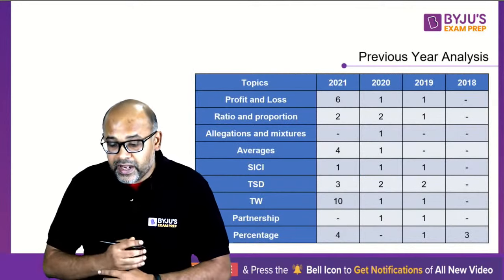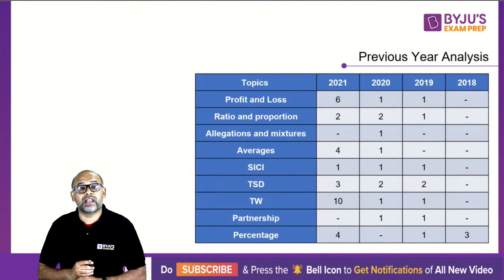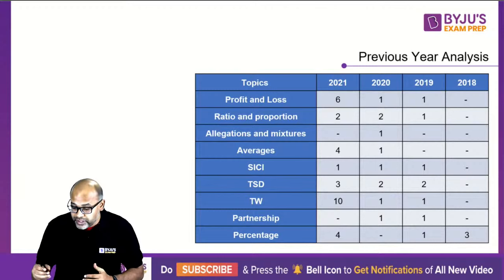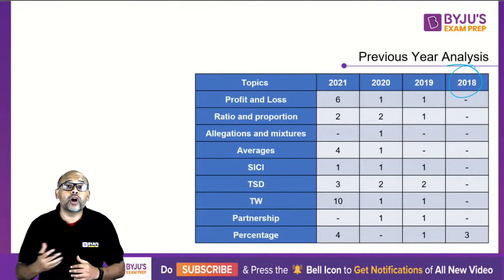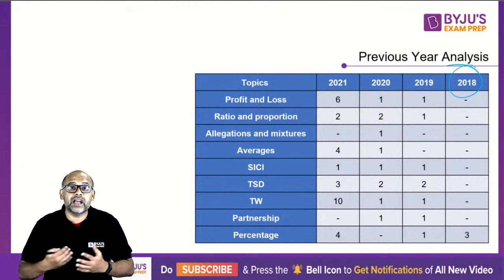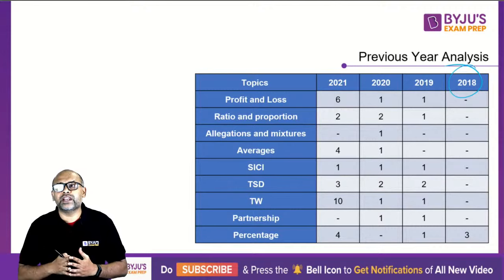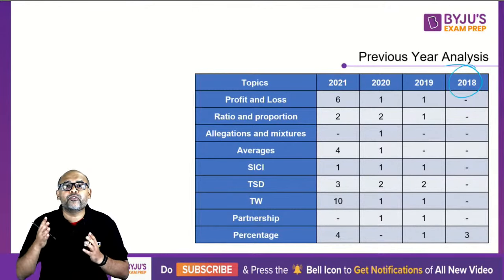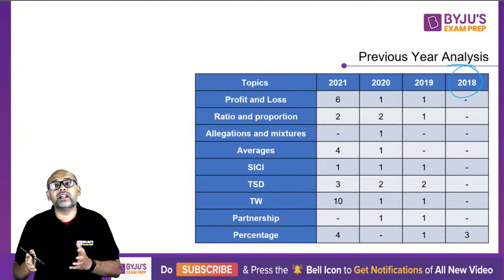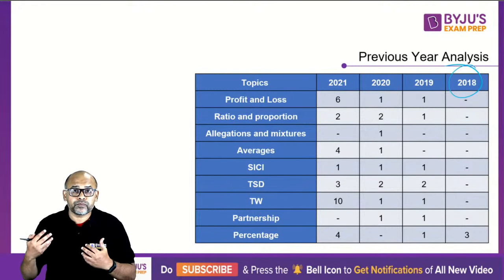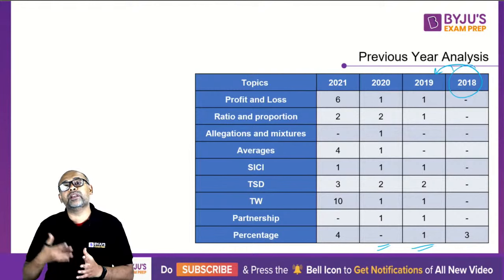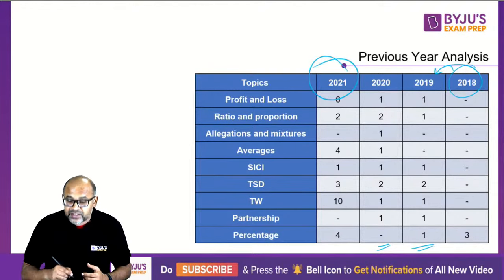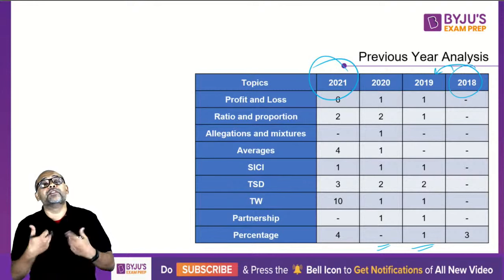Here we have a breakup of the topics over the last 3 or 4 years. 2018 was an exception. Barely anything came from arithmetic. A lot of questions came from geometry and DI. In fact, in 2018, if I remember correctly, there were about 24 questions from DI, and a lot of algebra and geometry came. But after that, they have rationalized the paper. You can see that they have been giving more and more questions. And last year was another exceptional paper where almost everything came from arithmetic.